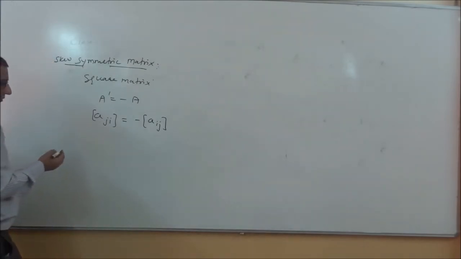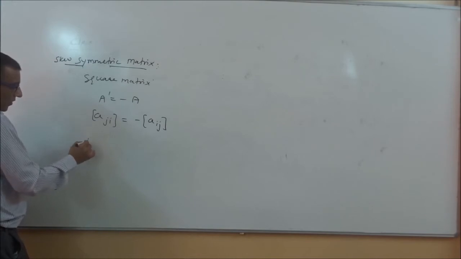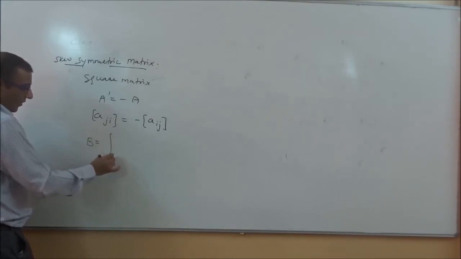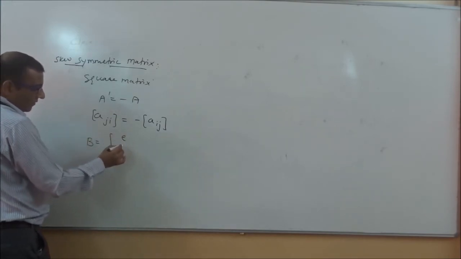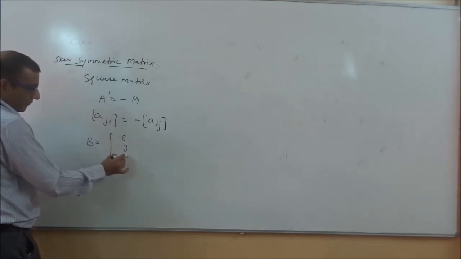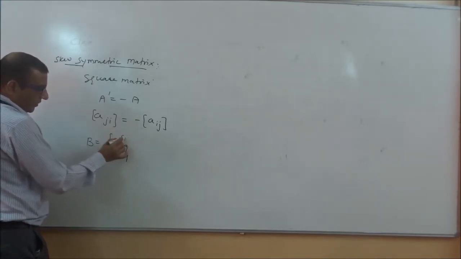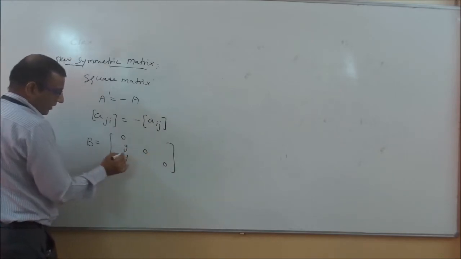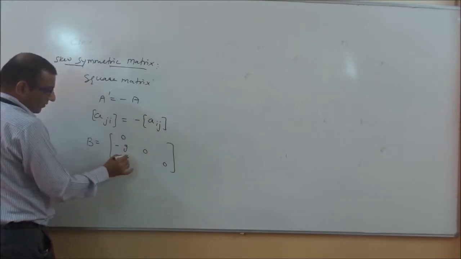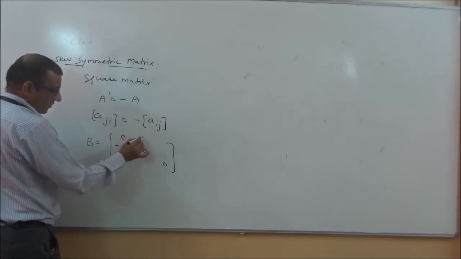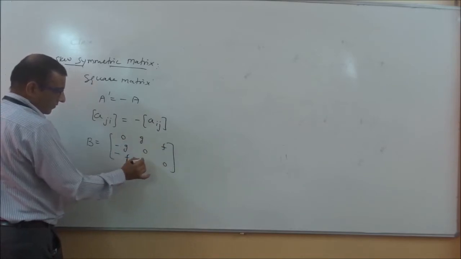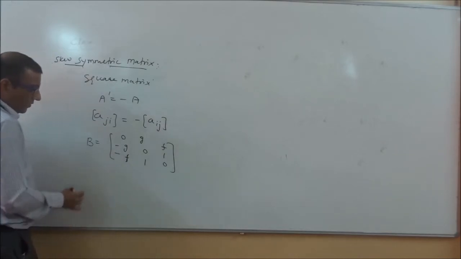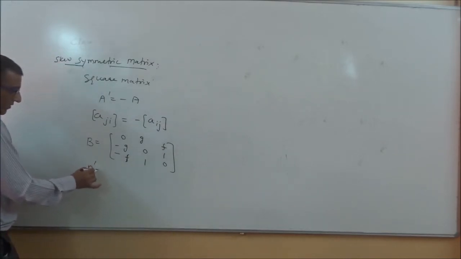If we take one example, let's see here. We will take 0, 0, 0 here, and this is minus, minus. If you take B dash, what happens?